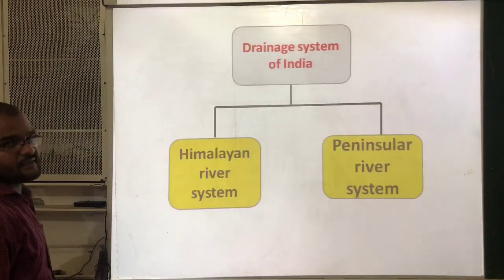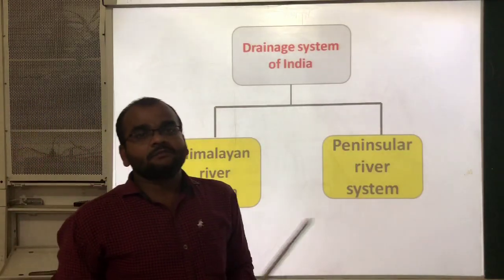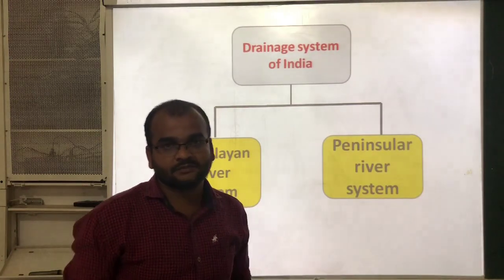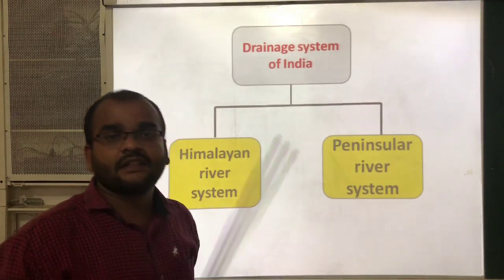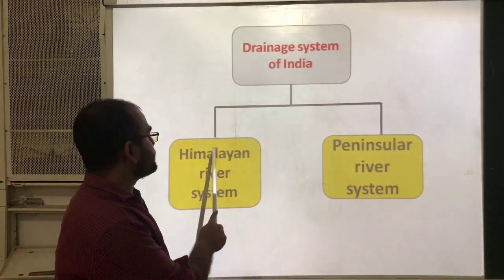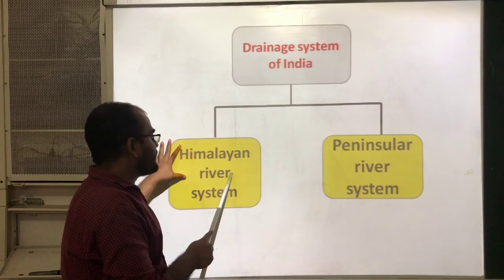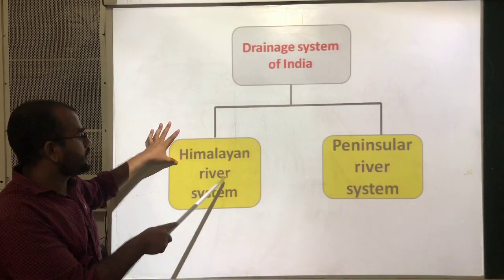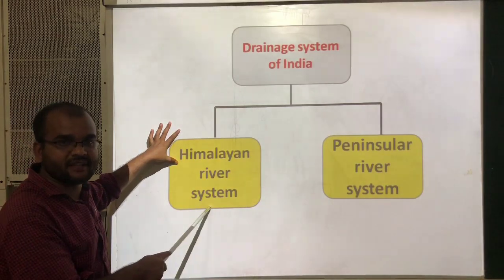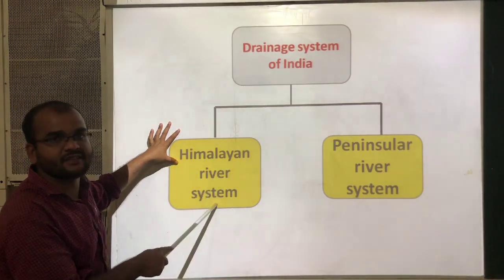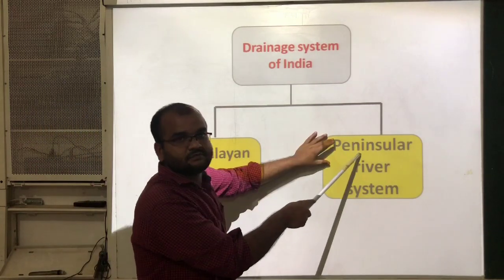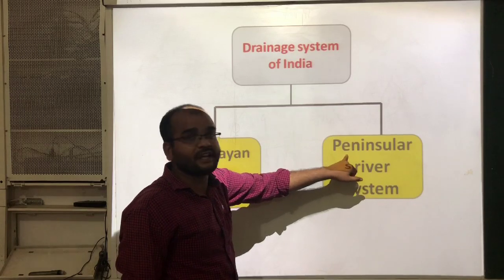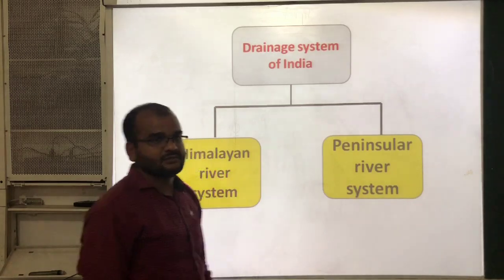After this, in our India, the drainage system is classified into two types. One is the Himalayan river system, and the second one is the peninsular river system.